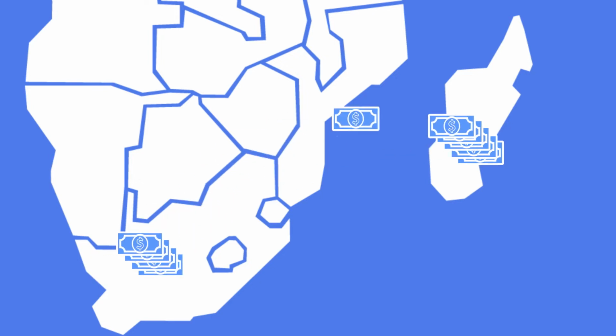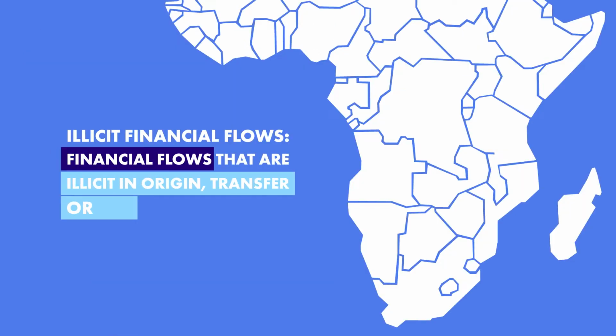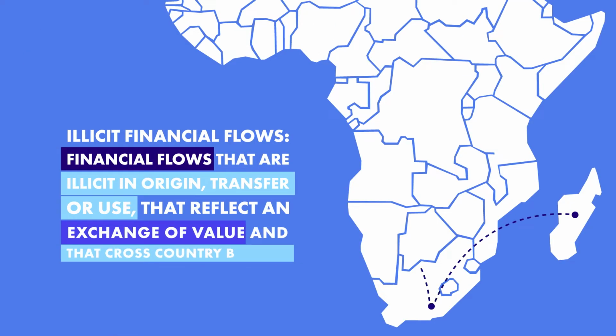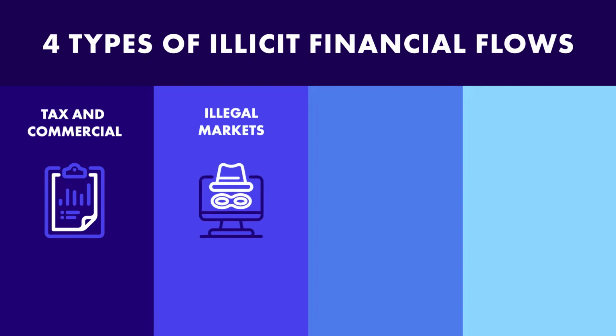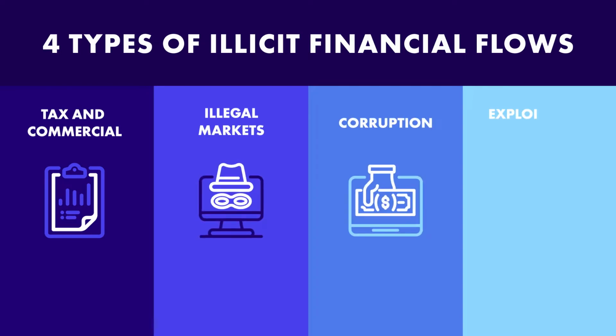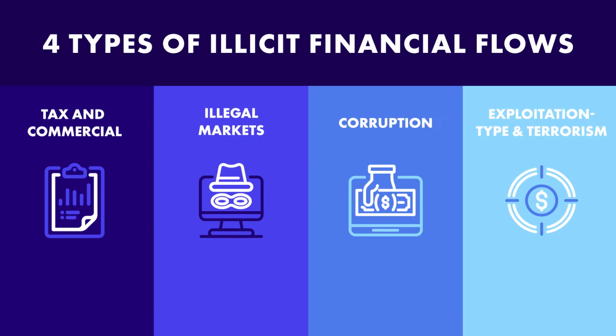Illicit financial flows, which drain valuable resources out of many developing countries around the globe, are formally defined as financial flows that are illicit in origin, transfer or use, that reflect an exchange of value and that cross country borders. There are four main types or categories of illicit financial flows. So we have the tax and commercial practices, we have illegal markets, we have corruption, and the fourth one is the exploitation type and terrorism financing.